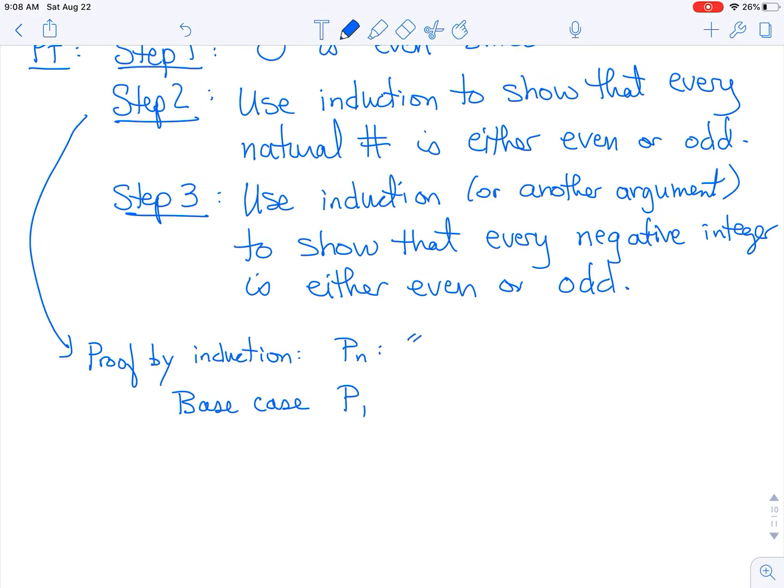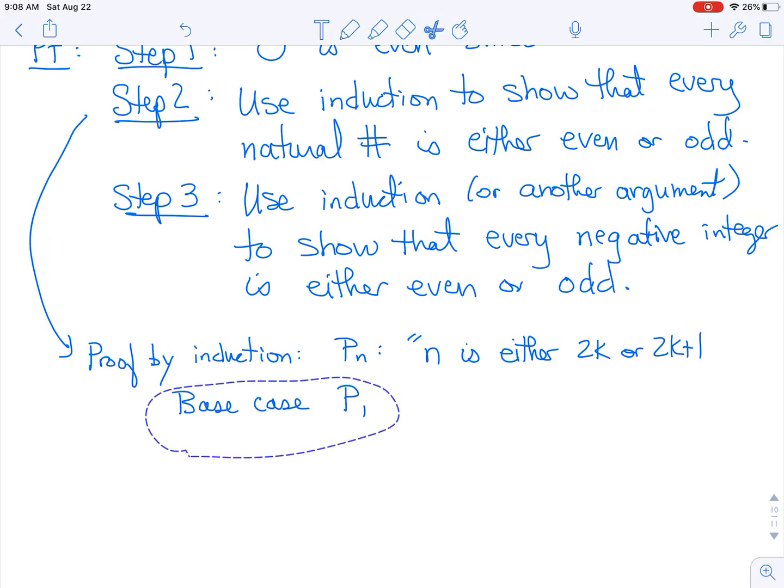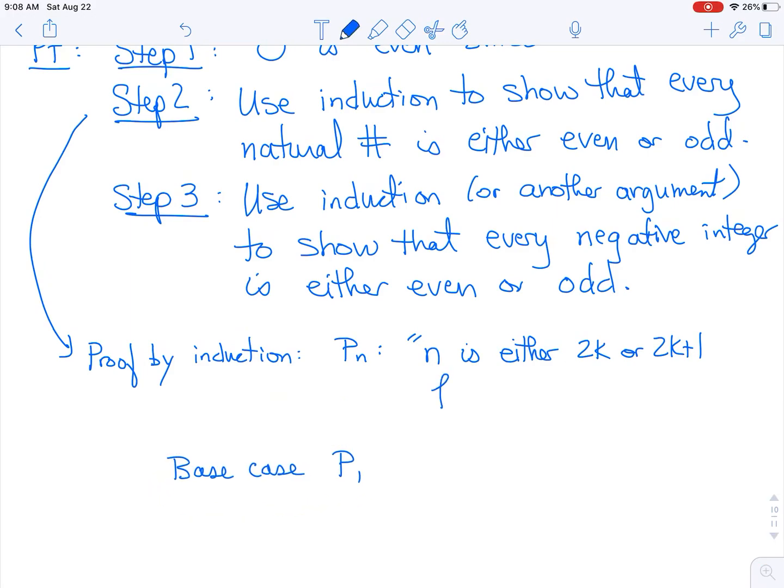Pn is going to be the statement that n is either 2k or 2k plus 1 for some integer k. Okay. So we want to show that for every natural number this is true.